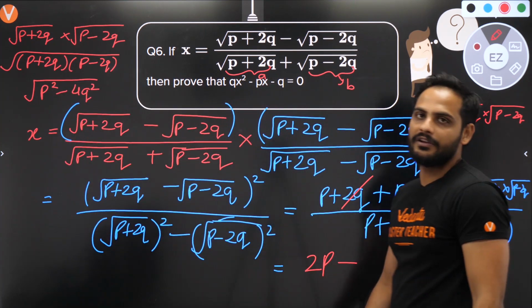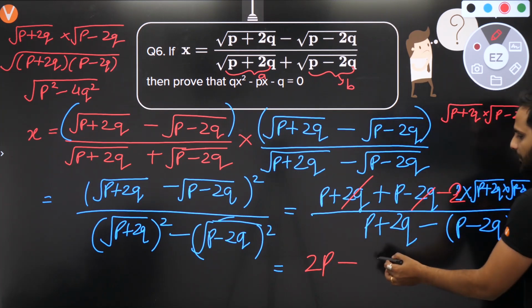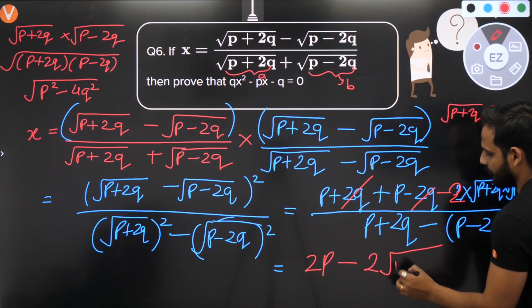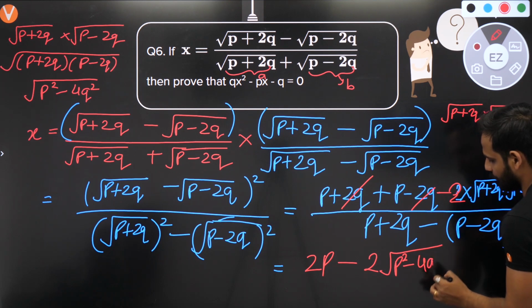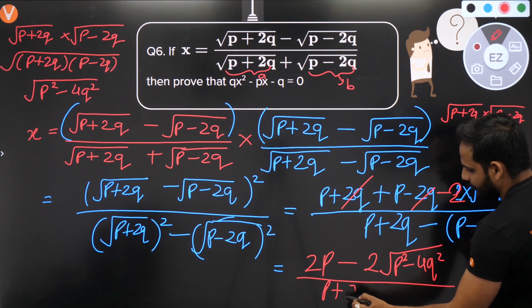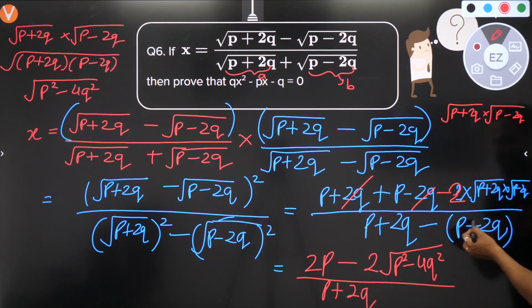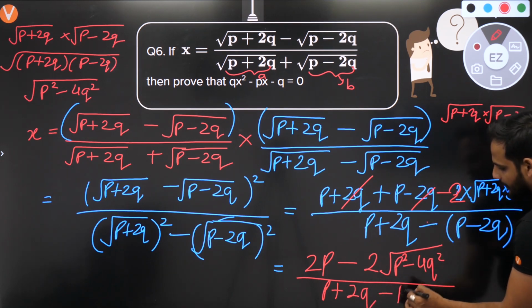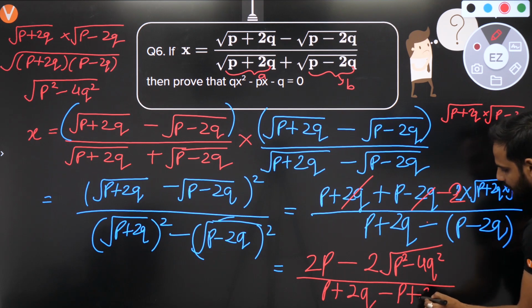So I'll be getting minus 2 times under root of p square minus 4q square, divided by p plus 2q. Now this negative will change the sign for both. So minus into plus is minus p, minus into minus is plus 2q.